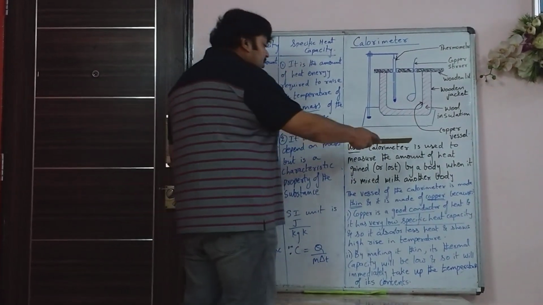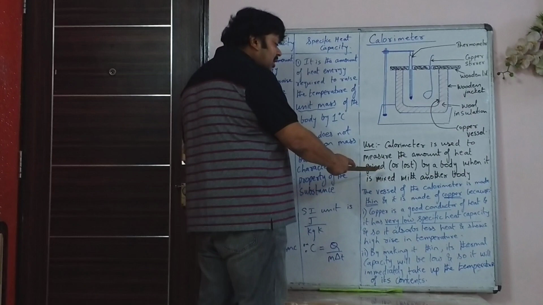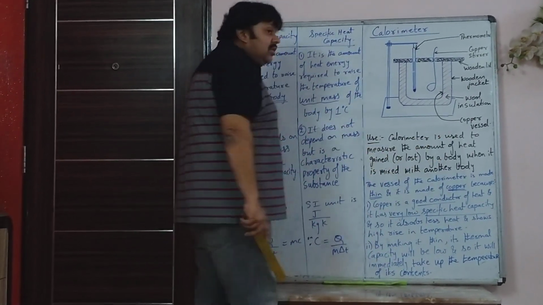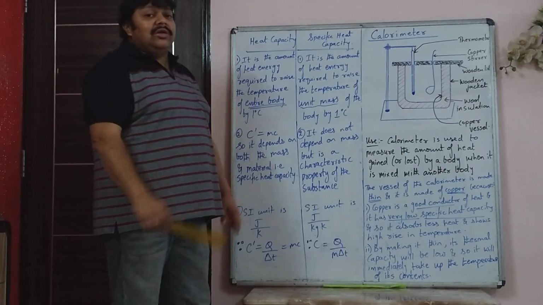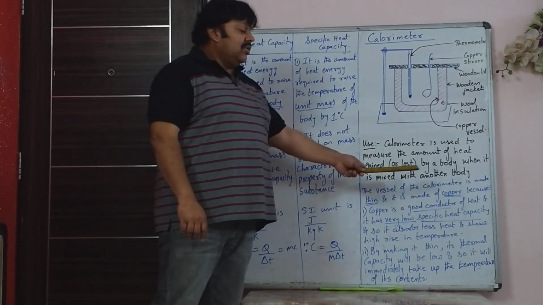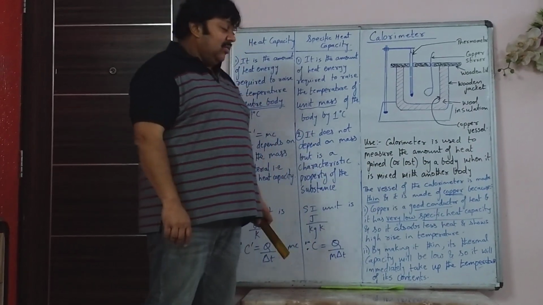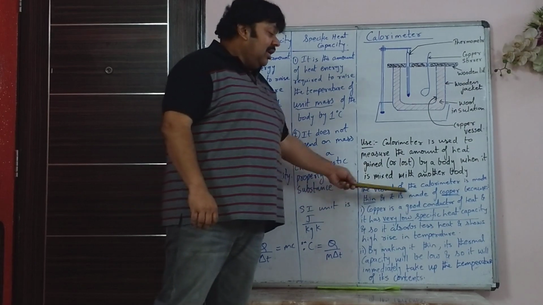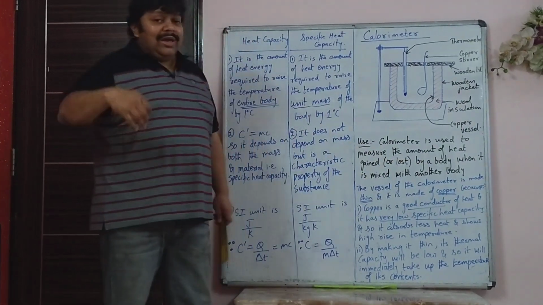So a calorimeter is used to measure the amount of heat gained or lost by a body when it is mixed with another body. Two different bodies at different temperatures are mixed. Now another important question asked in the exam is: the vessel of the calorimeter is made thin and it is made of copper. Why is this made thin?